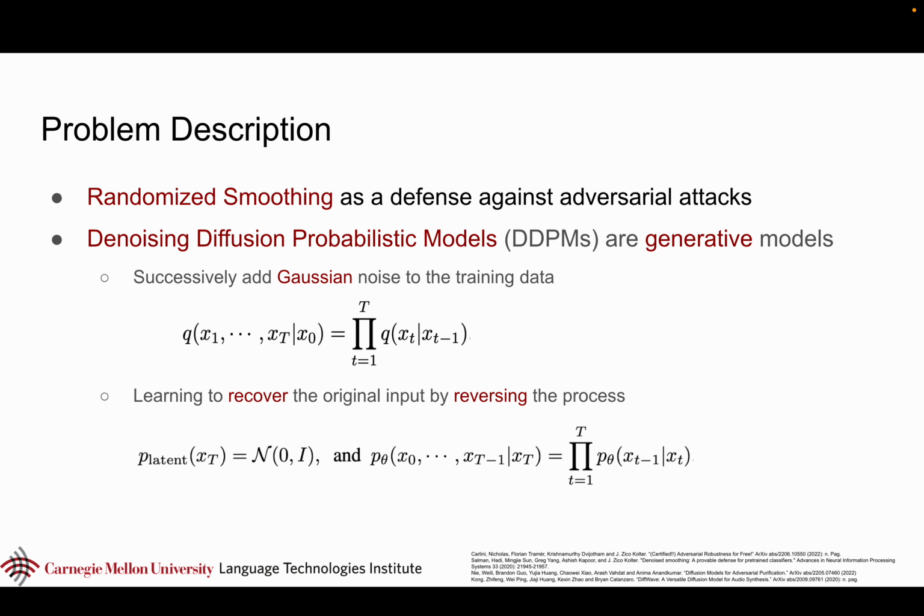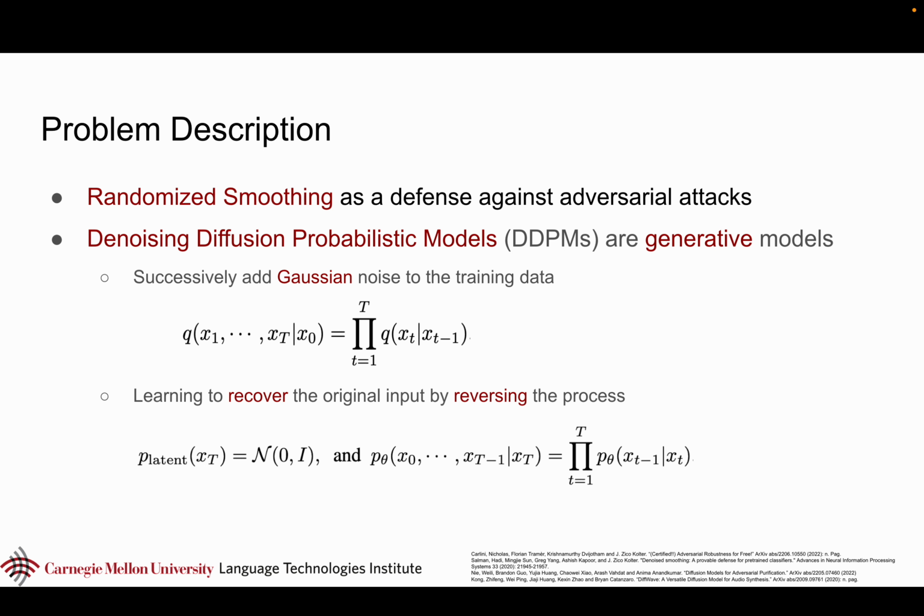One proposed method is randomized smoothing, wherein you add random Gaussian noise to the audio signal so that this sort of masks the effect of the attack, and this is a defense against adversarial attacks. However, this can result in a degradation of ASR performance.